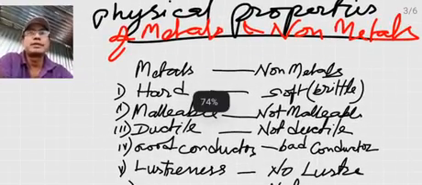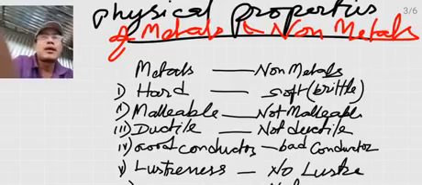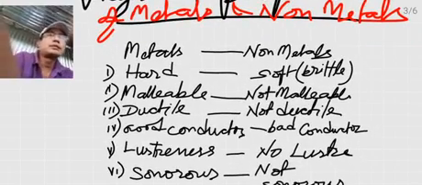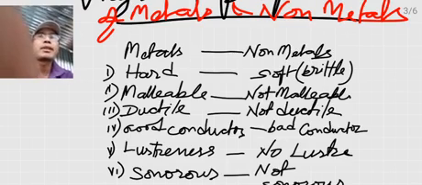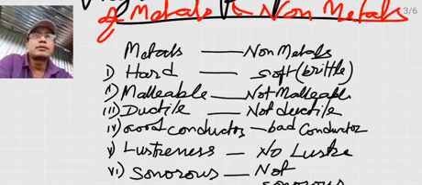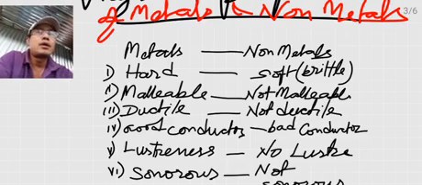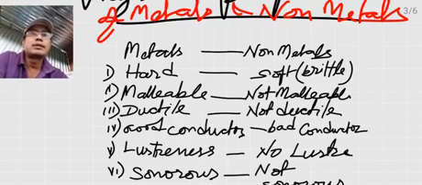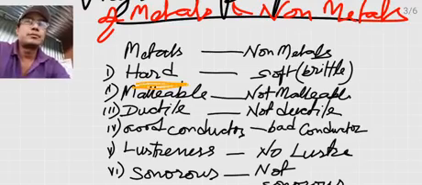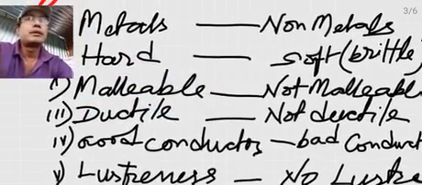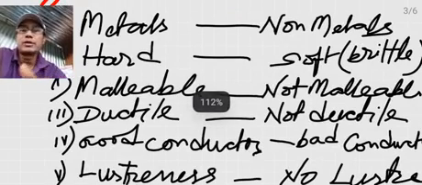Let's compare their physical properties. We know that most of the metals are hard, and the non-metals, in comparison to them, are soft and brittle. Generally, all metals are hard, but there are a few exceptions: some of the metals are soft, and some are liquid at room temperature.